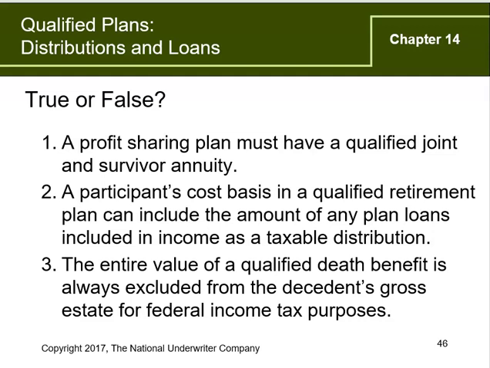Number 3, the entire value of a qualified death benefit is always excluded from the decedent's gross estate for federal tax purposes. And the answer to this is false. The total amount is included in the decedent's gross estate, though with the estate exclusion at over $22 million, few joint married couples will face this particular situation. But the answer is false. It is not excluded. It is included in the gross estate.